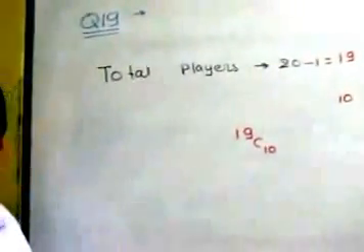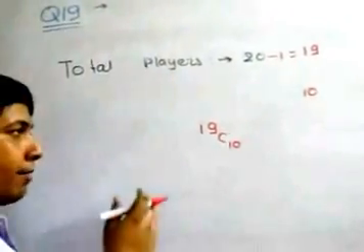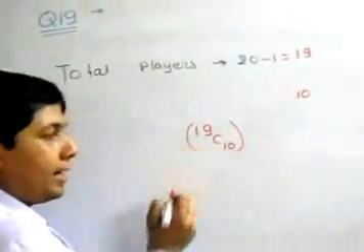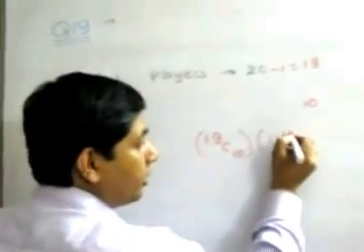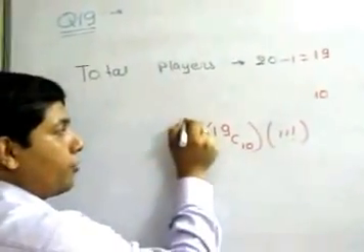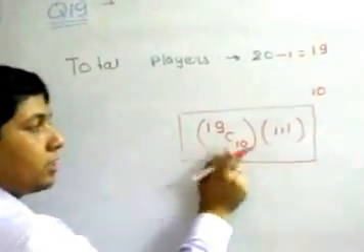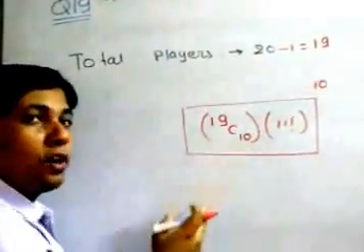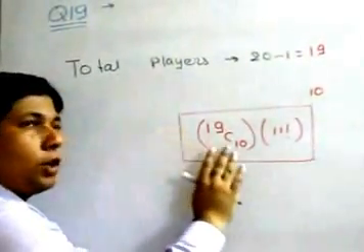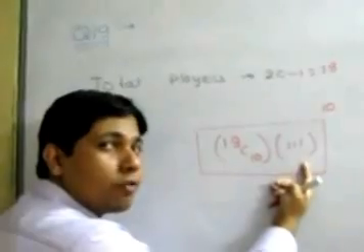But in this case, after selection we have to arrange them according to their batting order. Now 11 players are there and we have to arrange these 11 players according to their batting order in 11 factorial ways. So total number of ways that we can arrange them according to their batting order in this case is this one. Now you can see in this case you cannot apply directly the formula of permutation. So always follow this method: first selection, then see whether the arrangement is required or not.